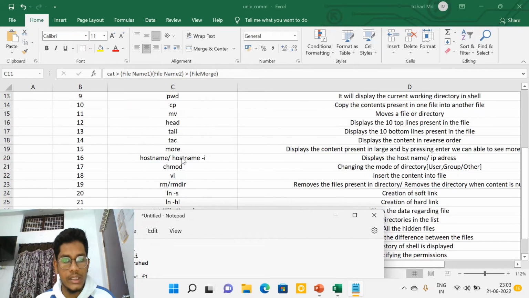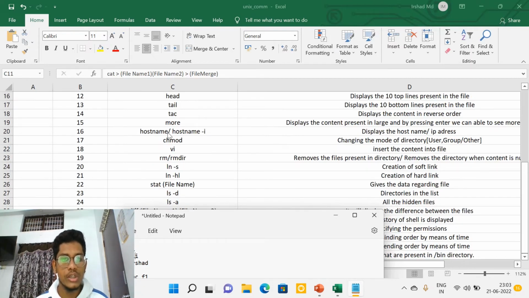And then coming to more. Whenever we use the more command, if there are thousands of files but on our laptop we can only see up to 20 to 30, and you want to see more on our screen, we are going to use the more command.